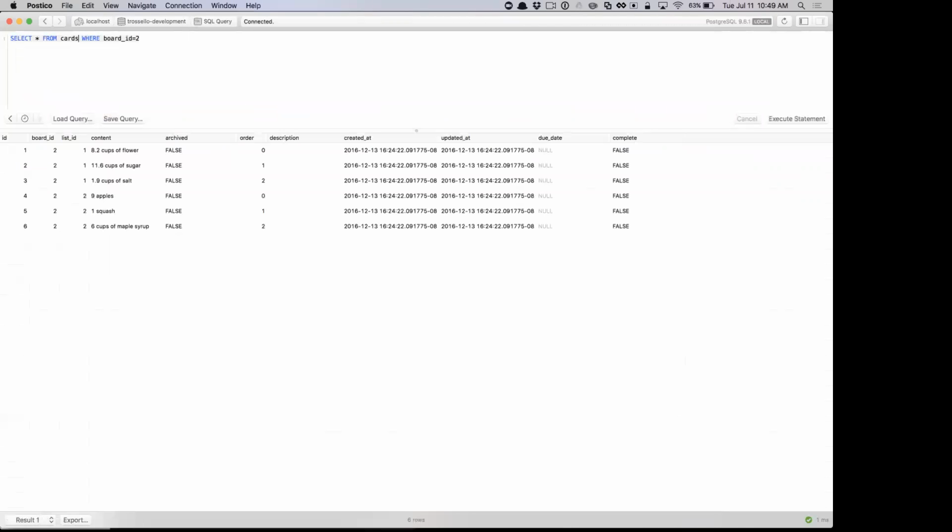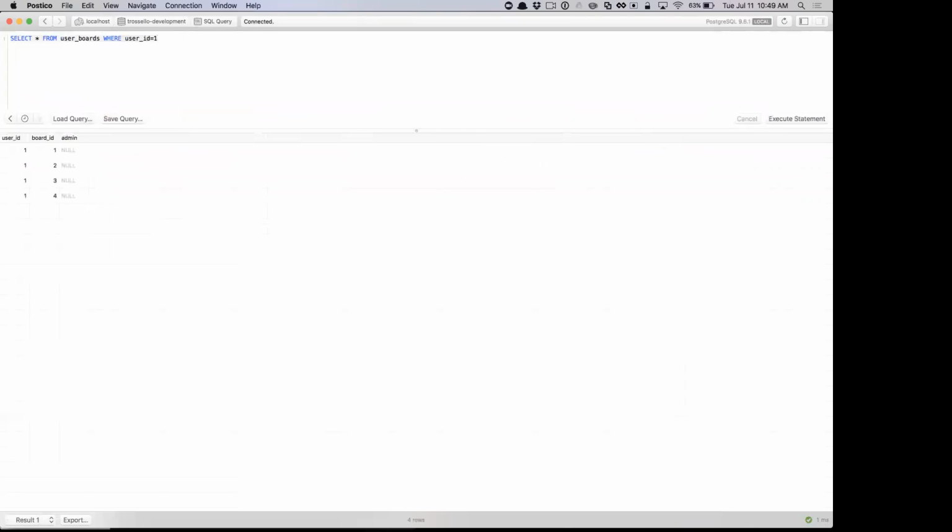Let's start out with select from user boards, where user ID equals 1. I can't make this any bigger, I'm sorry. So we get board ID. We actually want to select board ID.